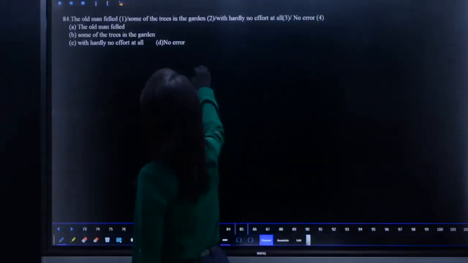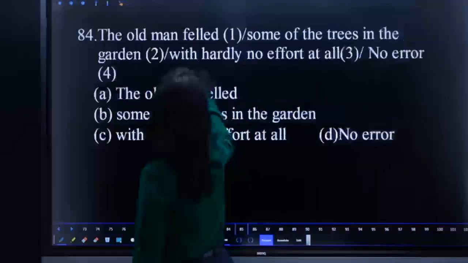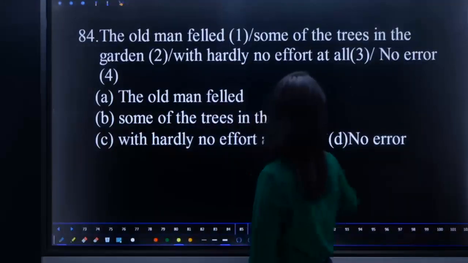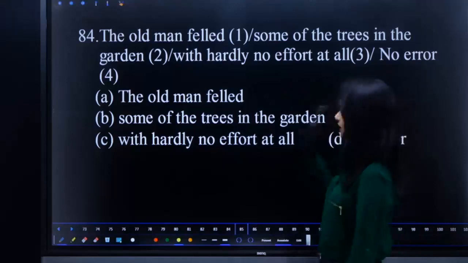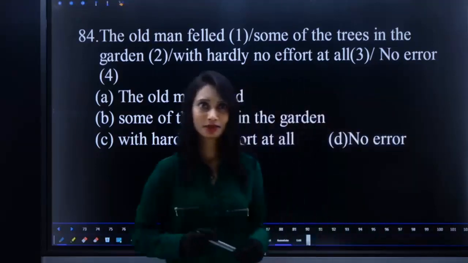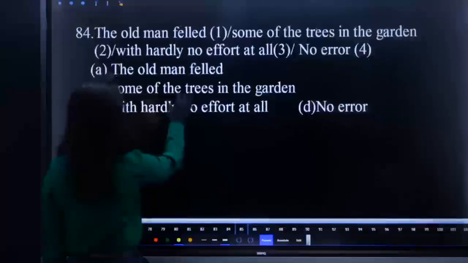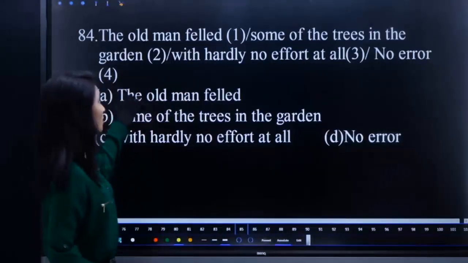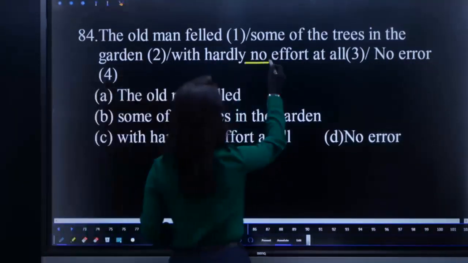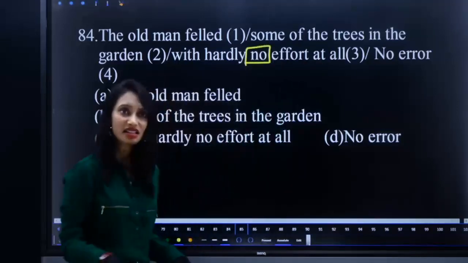84. The old man felled some of the trees in the garden with hardly no effort at all. What is the error? You can answer it very easily, right? Hardly itself is a negative.